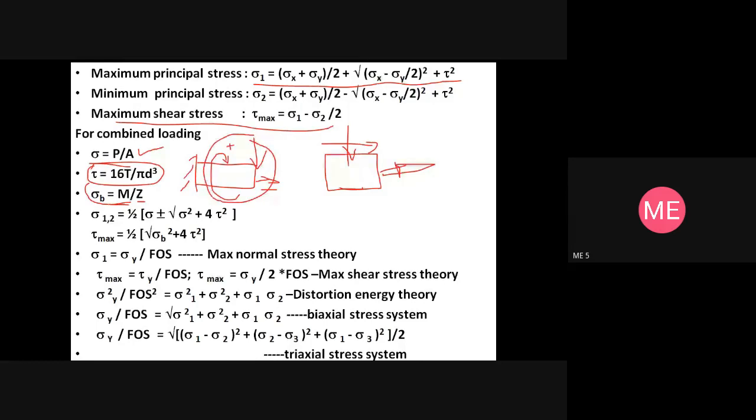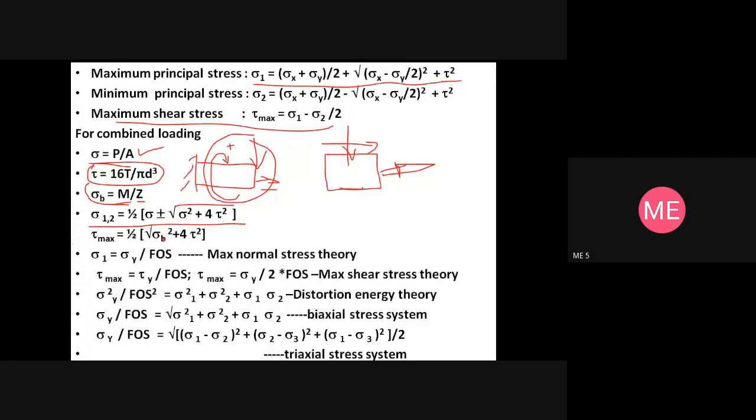When you have a combination of these loads, we find the principal stress, given by half of sigma plus or minus root of sigma square plus 4 tau square. This equation we have learned, correct? And tau max is given by half of root of sigma square plus 4 tau square. Of course, this b you need to remove. Or we can get tau max equal to sigma 1 minus sigma 2 by 2. These are the equations that we have learned so far.